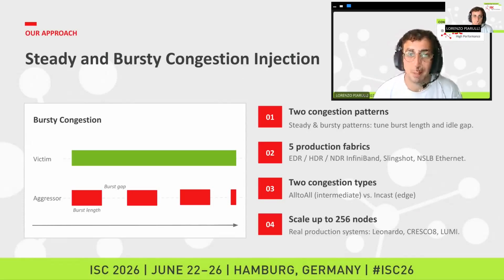Both of them are implemented using collectives. The steady one is a collective that is executed continuously and is killed only when the victim has finished. Instead, the bursty is a collective that is interleaved between pauses, as we can see from the image.